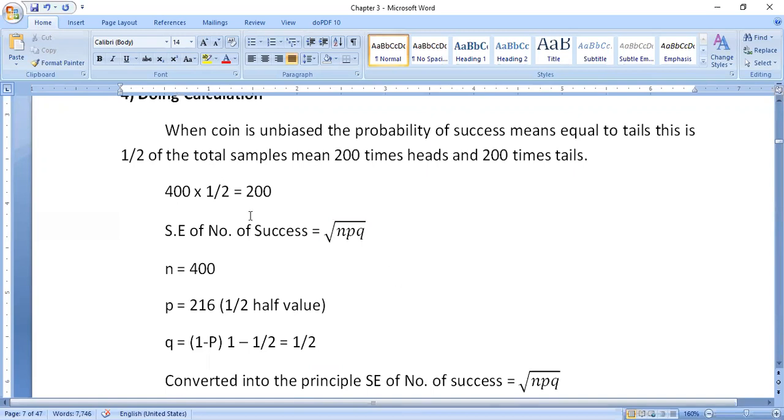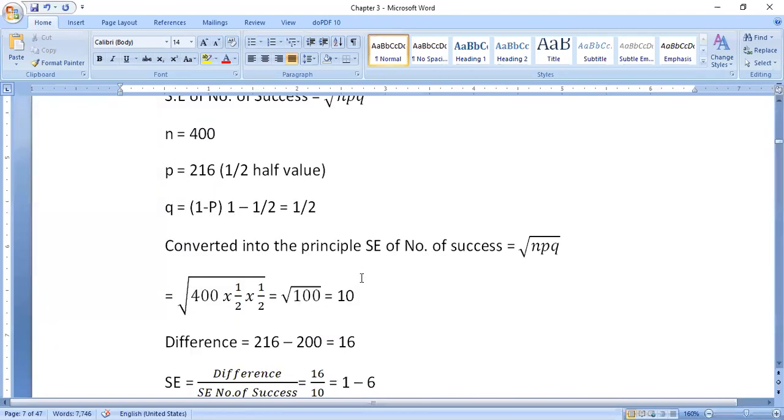Then after getting all these values, simply we need to apply the principle that the standard error of the number of successes is equal to under root npq. Simply what I am doing, see, n stands for 400, p stands for 1/2, again q stands for 1/2.